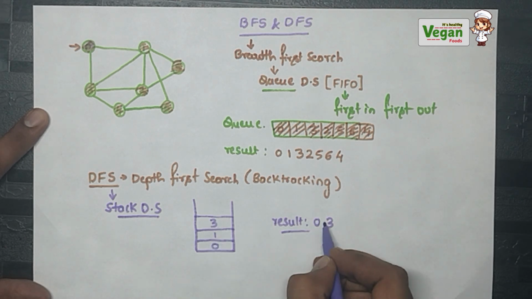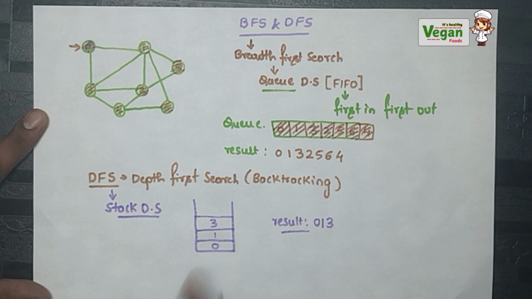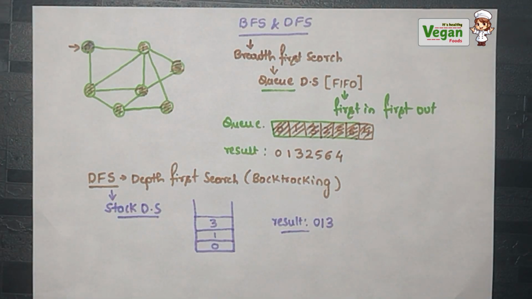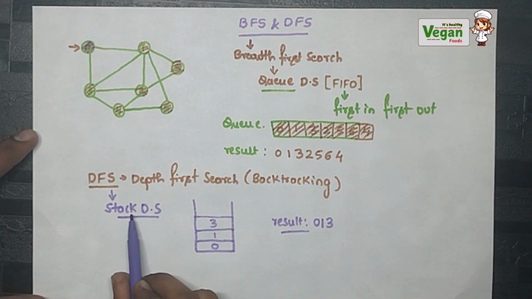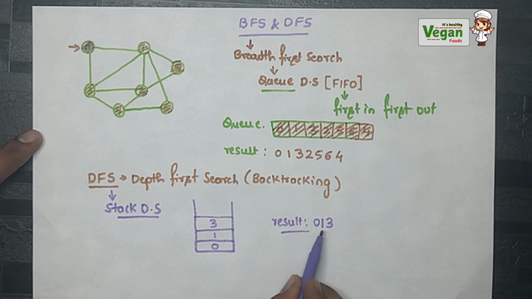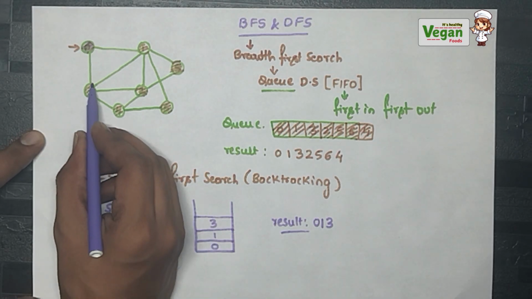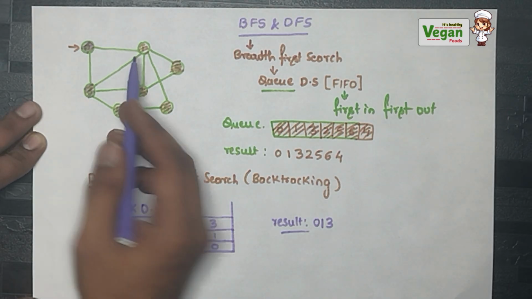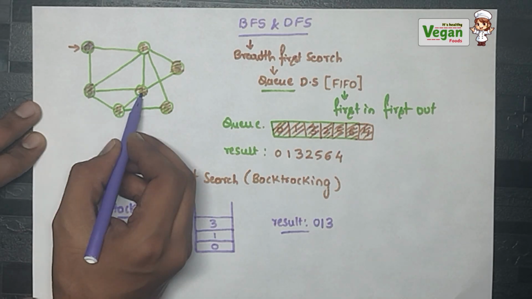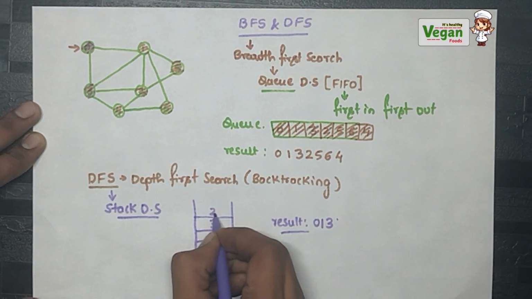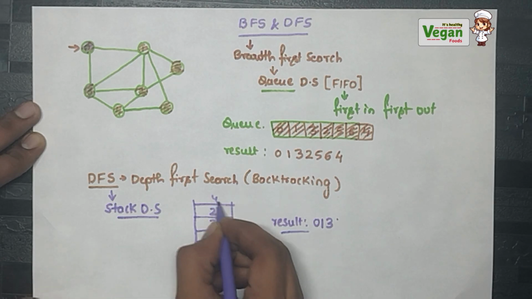So 0, 1, 3 are all in my stack. So I will be writing as it is. Then from using 3, I can go to 1. So 1 is already in my stack. I can go to 2. Next I can go to 4.